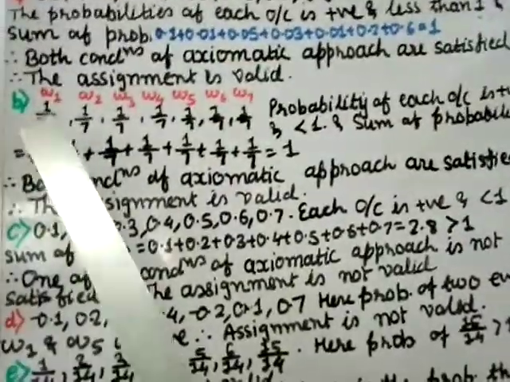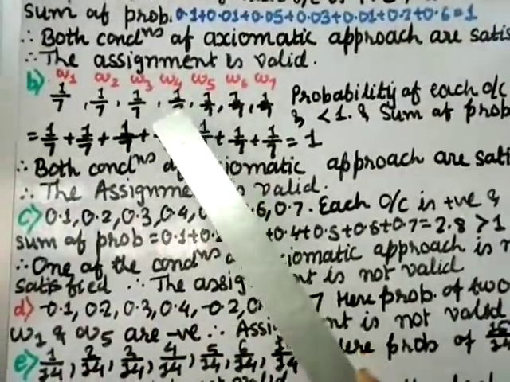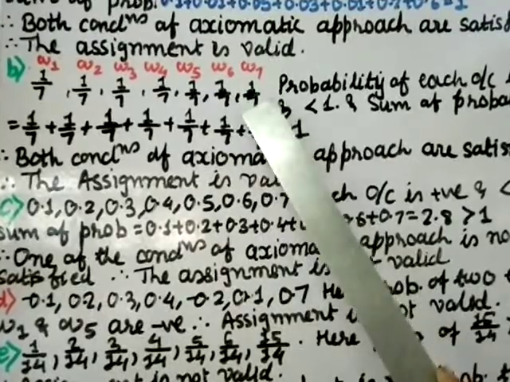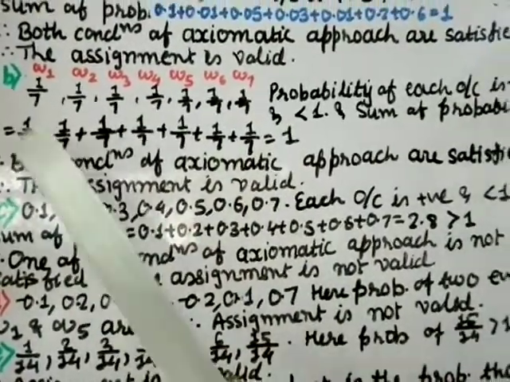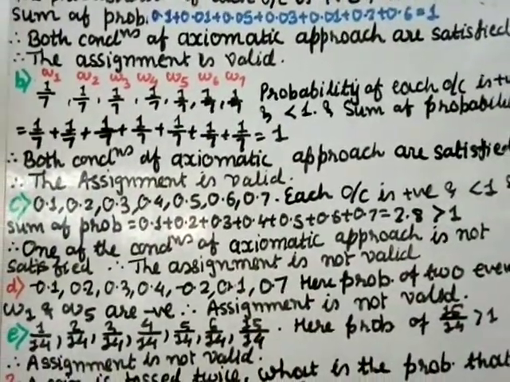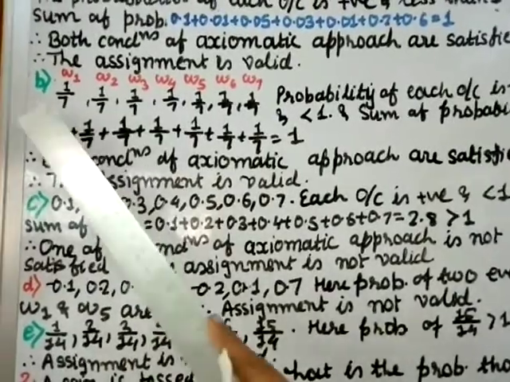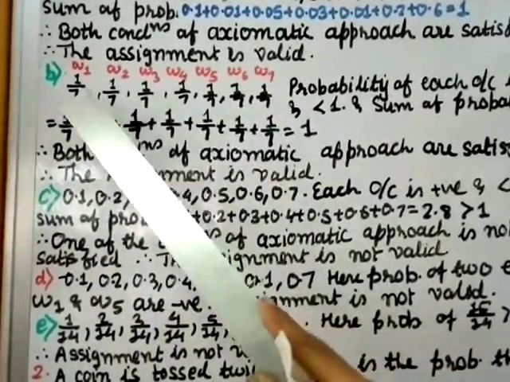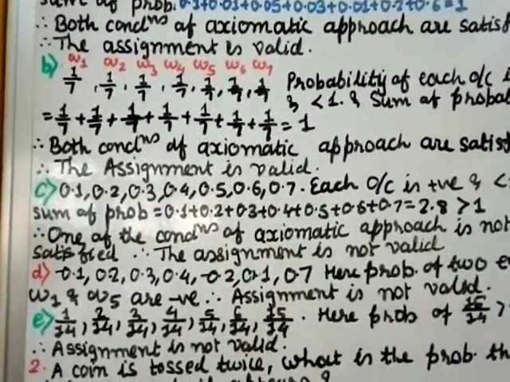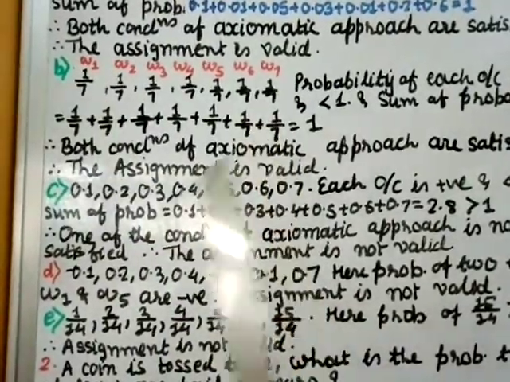Part B, omega 1, omega 2, omega 3, omega 4, omega 5, omega 6, omega 7, all are 1 by 7. All outcomes are 1 by 7. So we can see all these are positive and they are less than 1, right? We can see this 1 by 7 is less than 1.